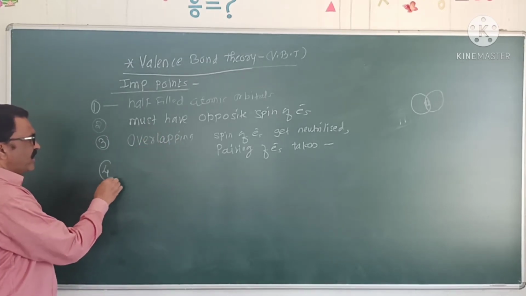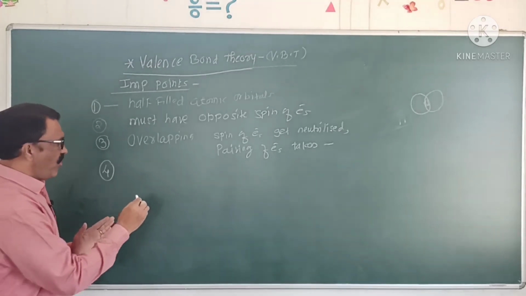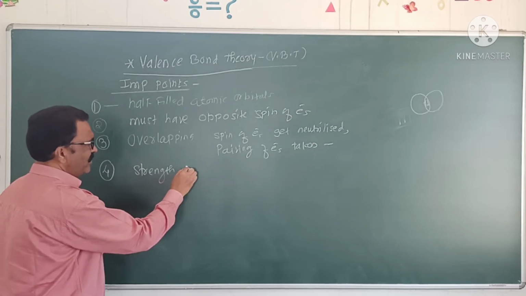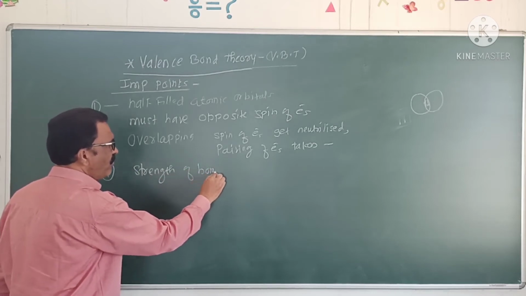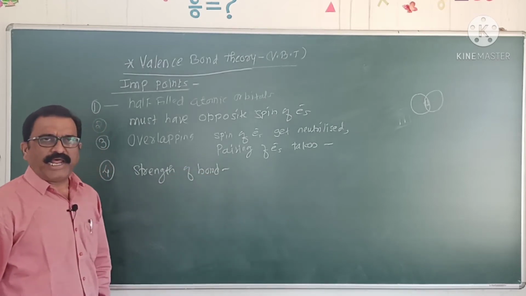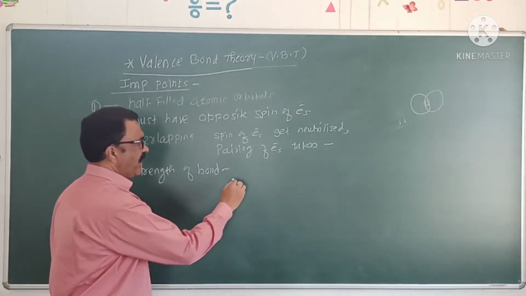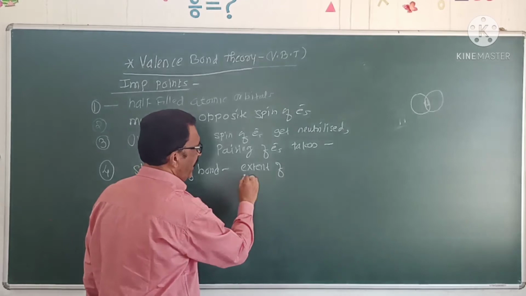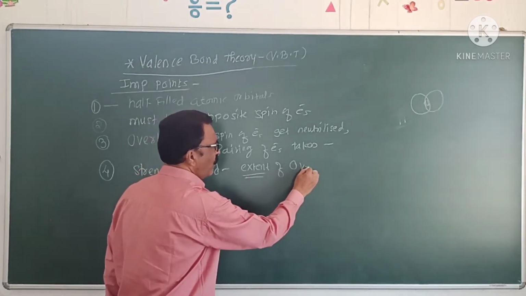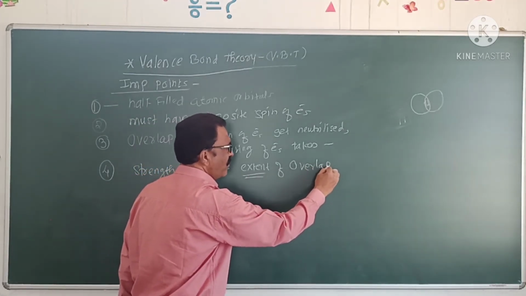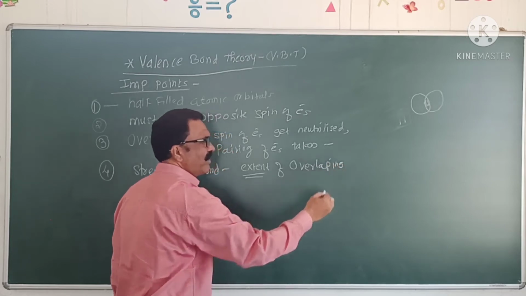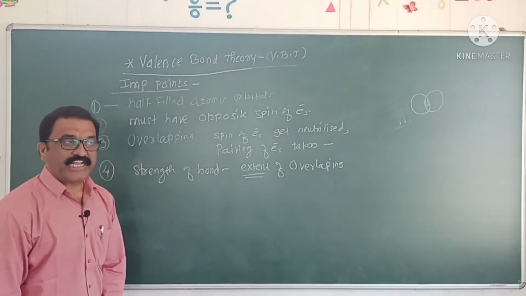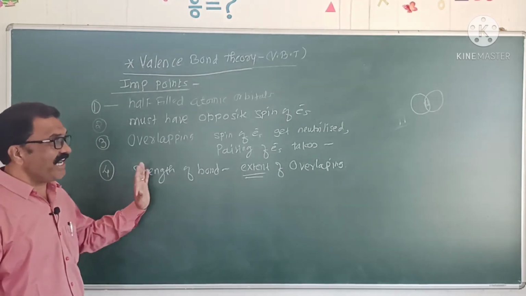Then the strength of the bond formed depends upon the extent of overlapping. The bond formed after overlapping, its strength depends upon the extent of overlapping.